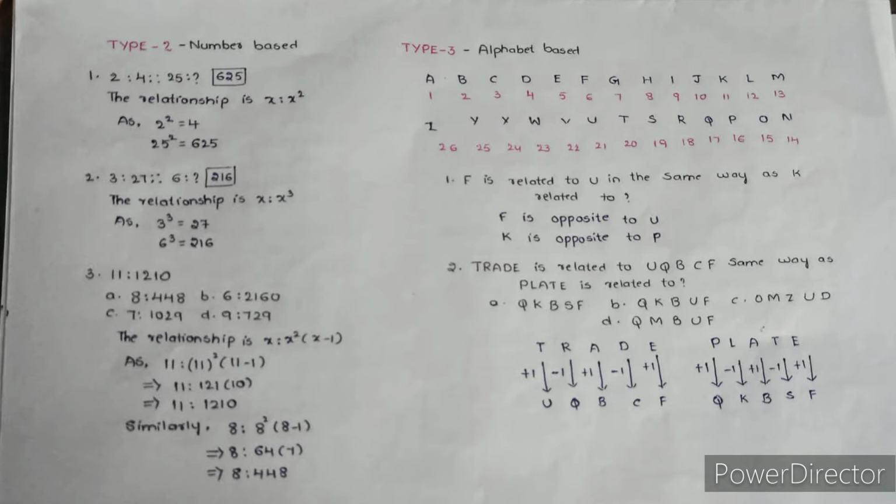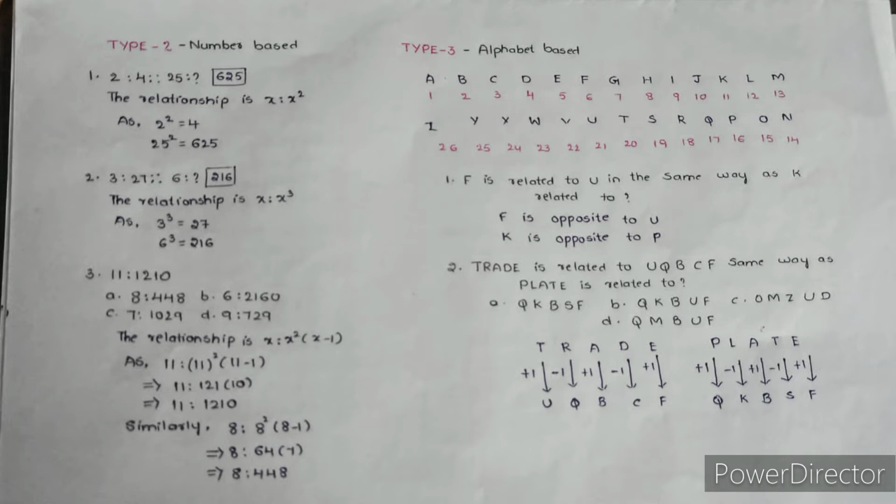If you multiply the square of 11 with 10, you get this answer 1210. So here the relationship is x is to x square into x minus 1. Clearly, 11 is to 11 square into 10 is 1210. Now you have to check which option has the same relationship.